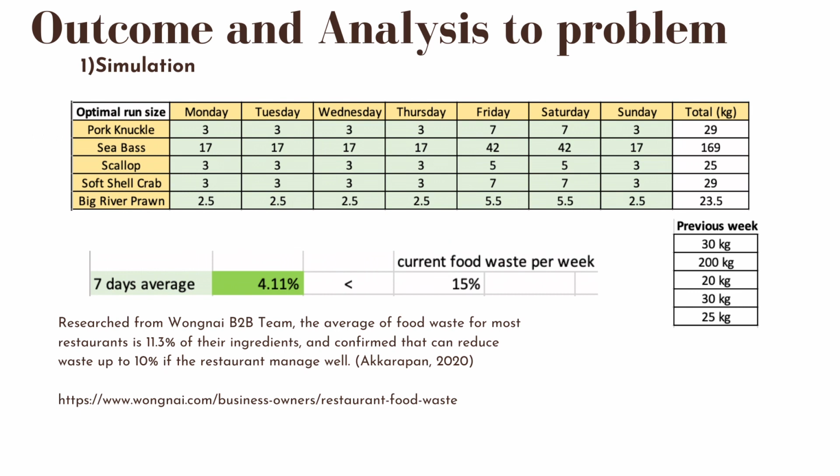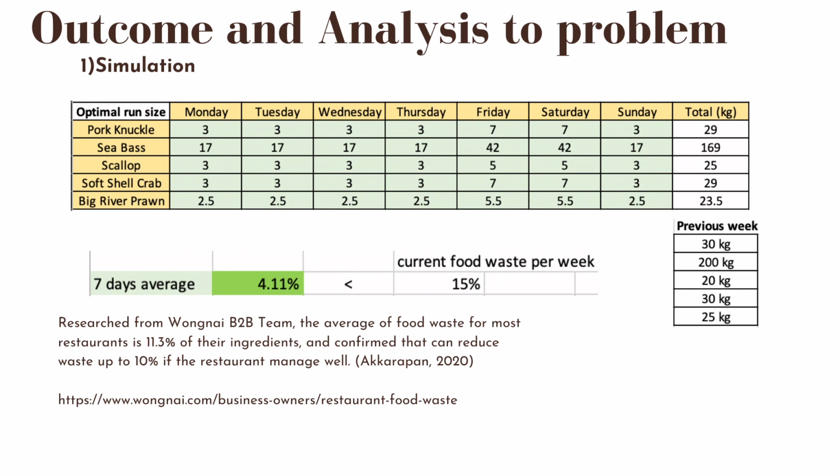According to the research from the Wong Nai B2B team, the average food waste for a restaurant is about 11.3% of the ingredients, and it was confirmed that it can be reduced by up to 10% if the restaurant is managed well. However, the current situation of the Dishes Rooftop is worse than the standard, as they are currently facing around 15% of food waste in their operation.